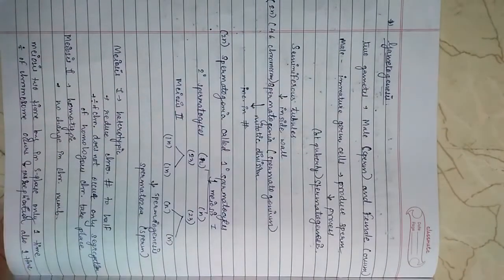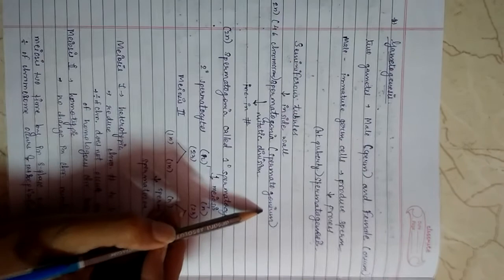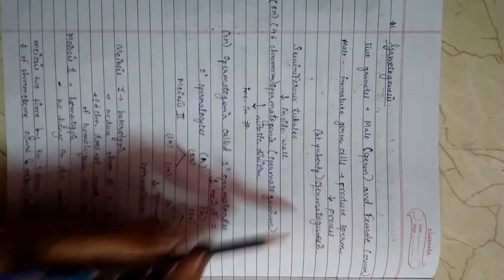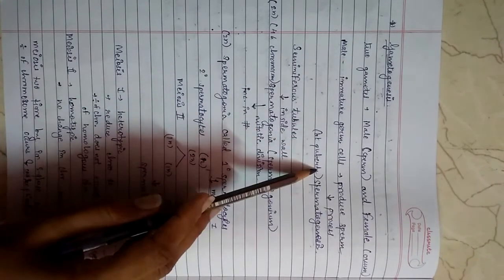What is gametogenesis? In the testes, the immature male germ cell, the spermatogonia, produces sperm by spermatogenesis at the beginning of puberty.